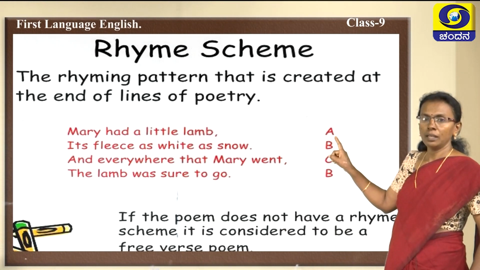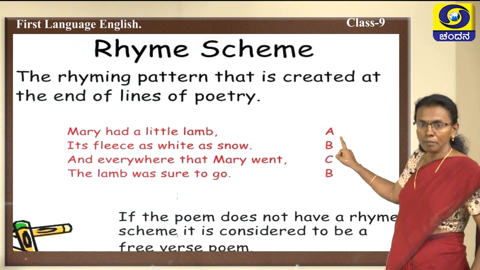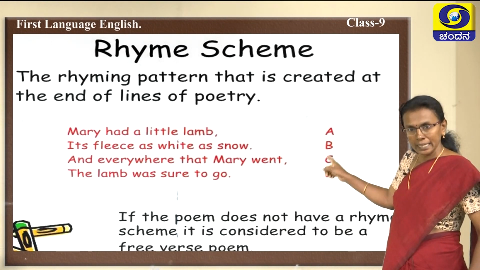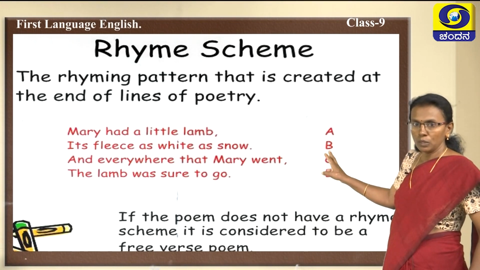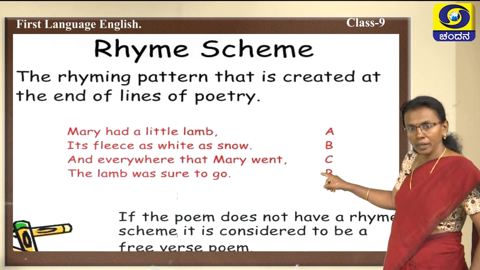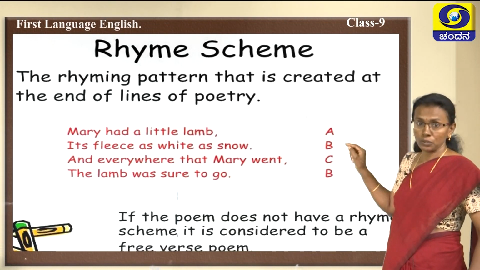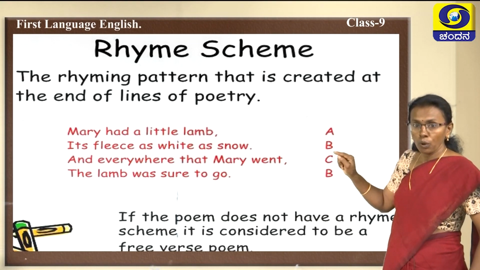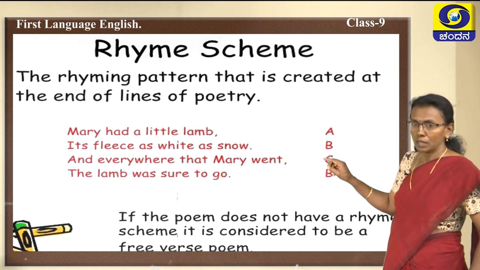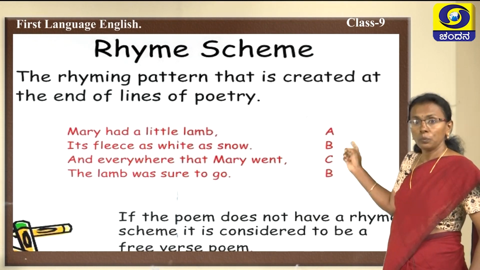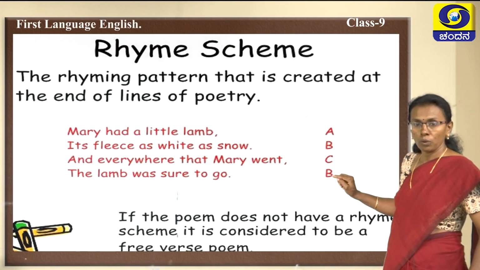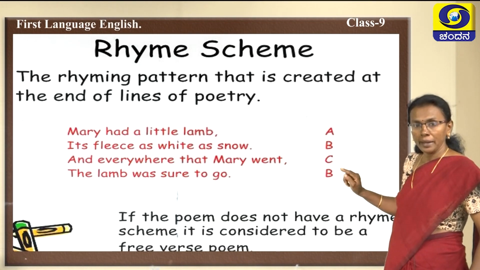The first line, lamb. Lamb, will that rhyme with the next line, snow? No. Will that match with went? No. With go? No. Which will be the word which is matching? See there, snow, will that match with went? No. Then with which word will it be matching? Snow and go. Okay, snow and go.